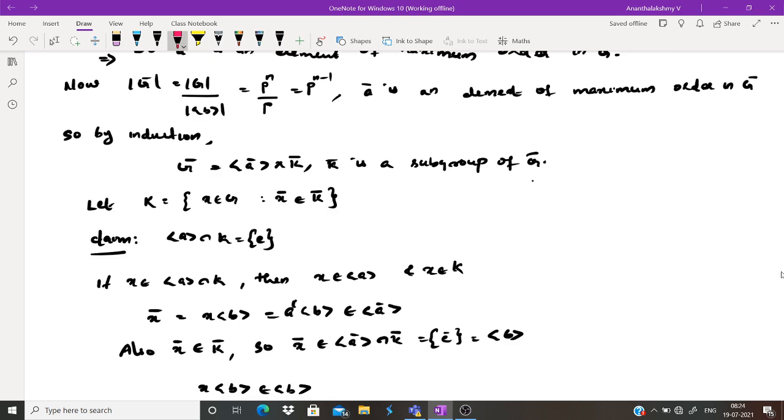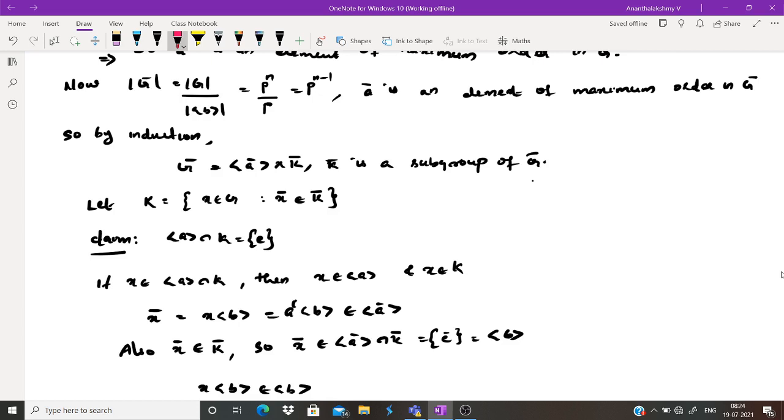By induction we can write G bar as the internal direct product of the cyclic group generated by A bar cross K bar, where K bar is a subgroup of G bar, because G bar is a group of prime power order, whose order is less than the order of G, and we have got an element A bar of maximum order in G bar.